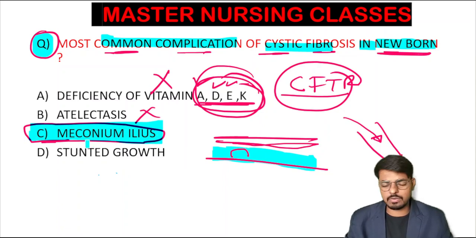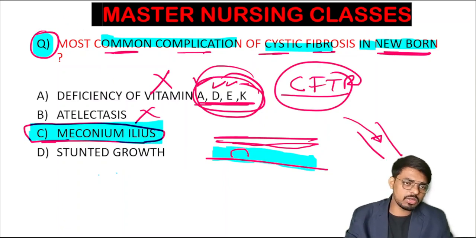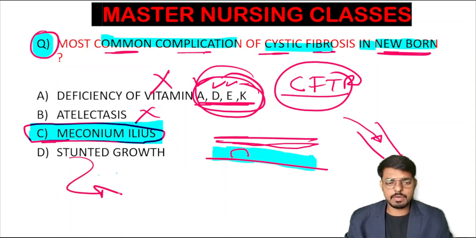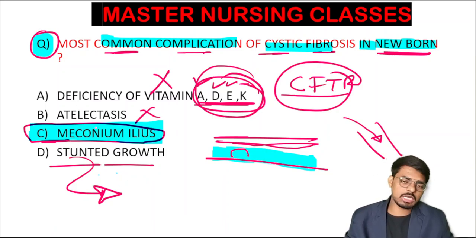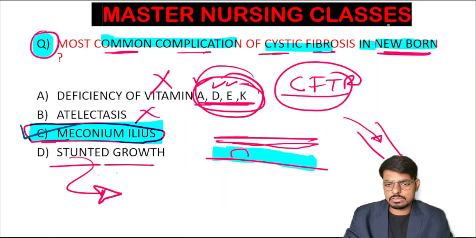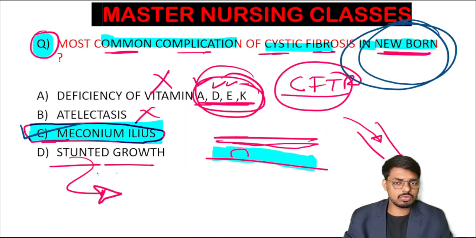This is a very important pediatric question that will arise in our upcoming Norcet exam. Yes, stunted growth also occurs because of less fat absorption, less exocrine gland secretion, and continuous airway obstruction by thick mucus and less oxygenation. Stunted growth is also seen, but this is also not the most common complication. These are all complications, but not the most common. The most common complication of cystic fibrosis in the newborn is meconium ileus. The answer is very clear, I think, and I am moving forward to the next question.